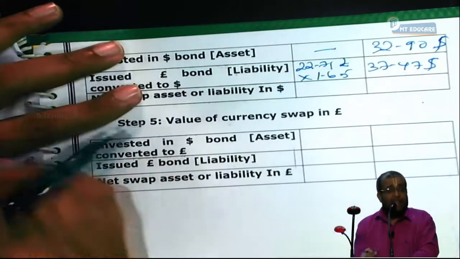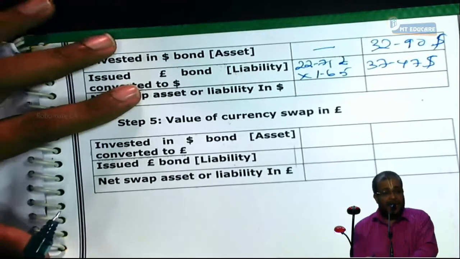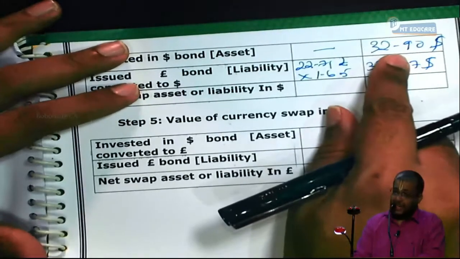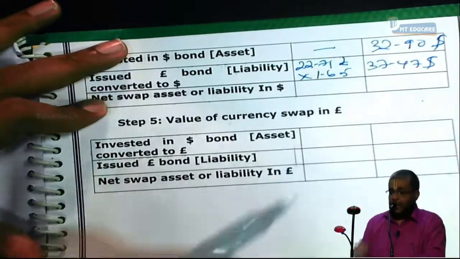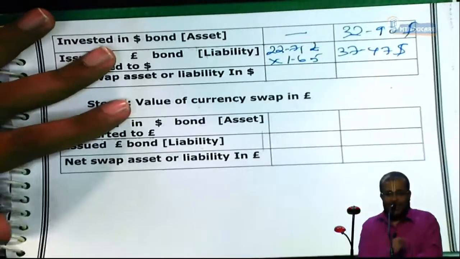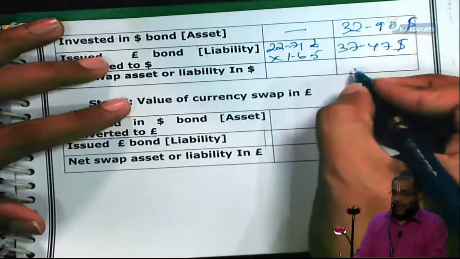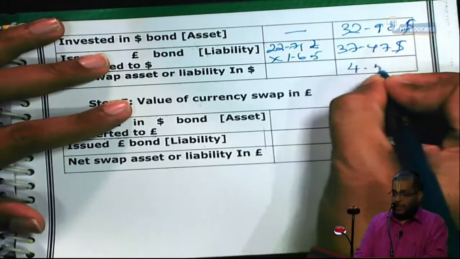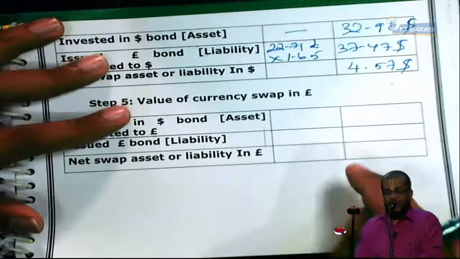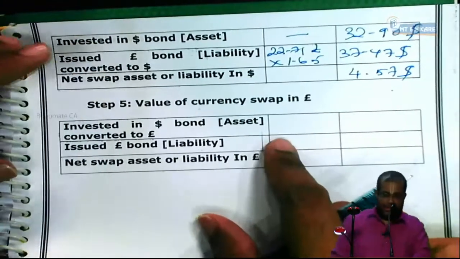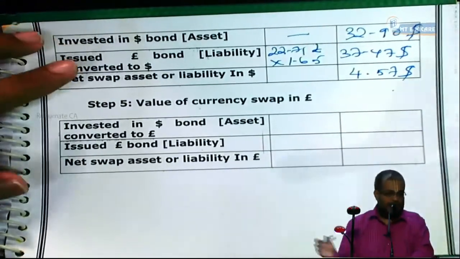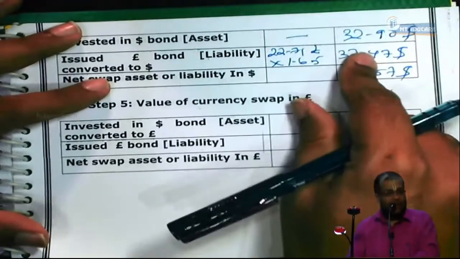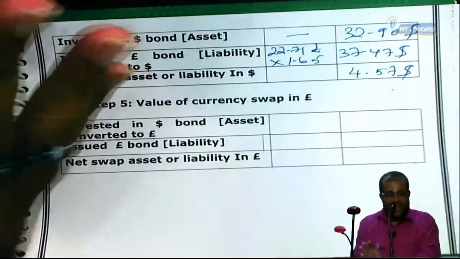His net wealth or net worth will increase or decrease? Decrease. He is having a lesser asset and more liability. Swap is for him an asset or liability? Liability. So what is the swap liability? 4.57 dollars. So the swap liability is $4.57. Do you have the clarity or not? So this is our A's status.